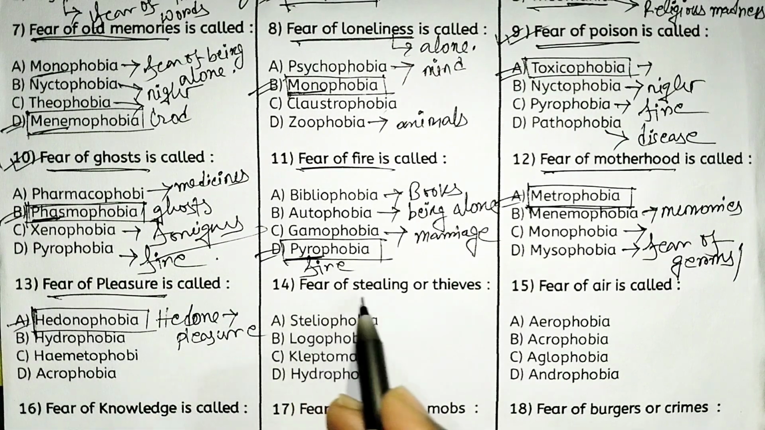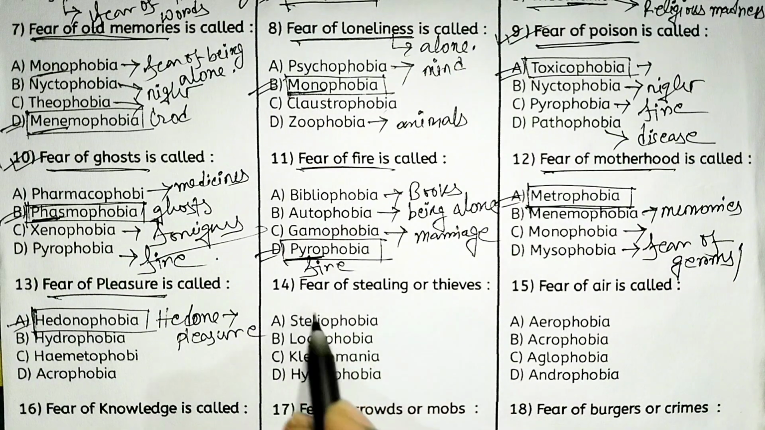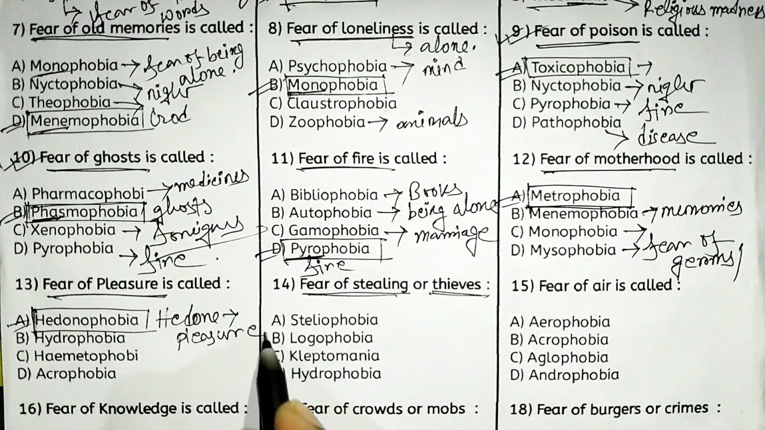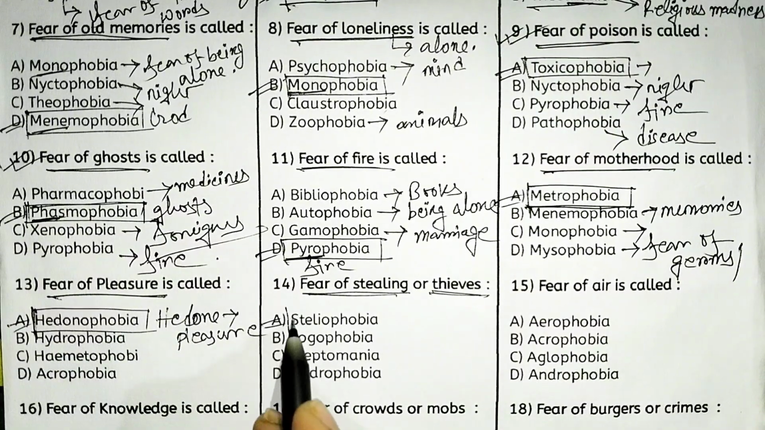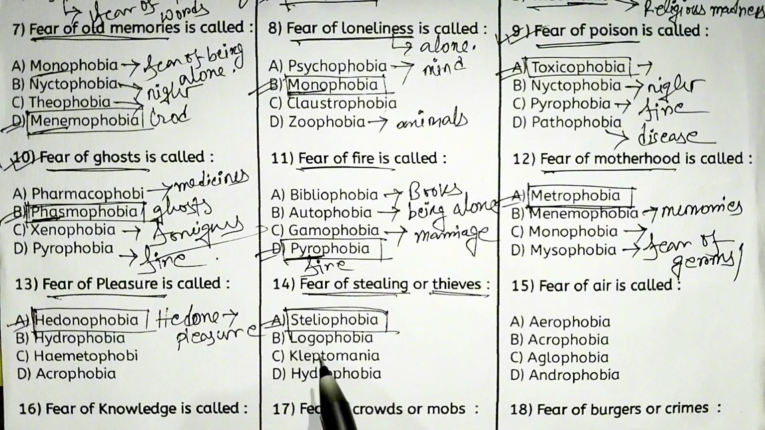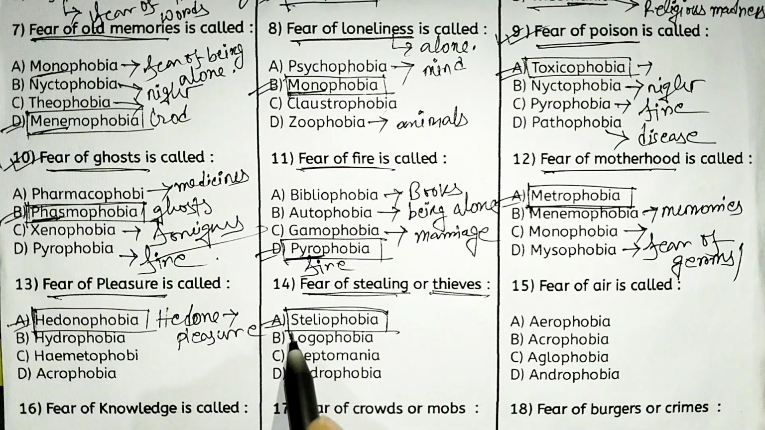Next, fear of stealing or thieves. Okay, fear of stealing or thieves is called. So option A, steliophobia. Understand? Steliophobia. So stelio means stealing or any kind of criminal activities. And steliophobia means fear of crimes or fear of stealing or fear of thieves, etc.